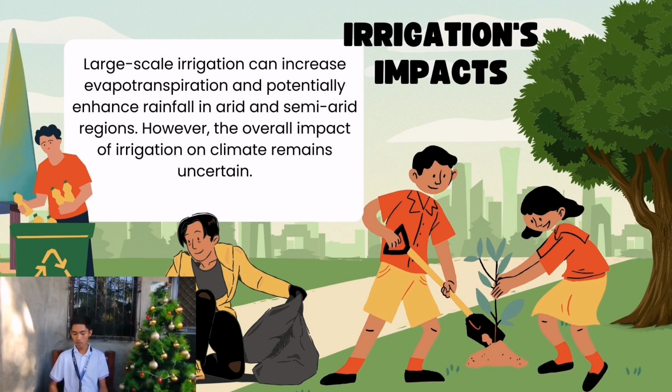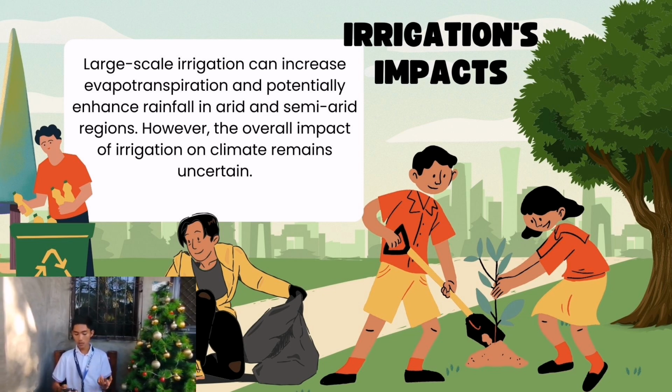So this large-scale irrigation can increase evaporation, transpiration, and potentially enhance rainfall in arid and semi-arid regions. However, the overall impact of irrigation on climate remains uncertain.